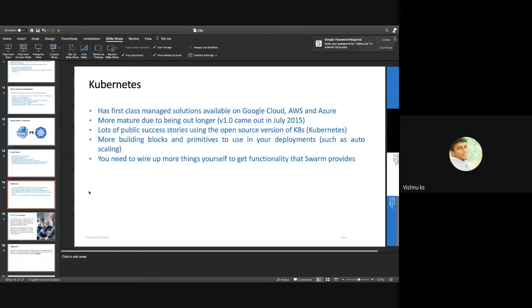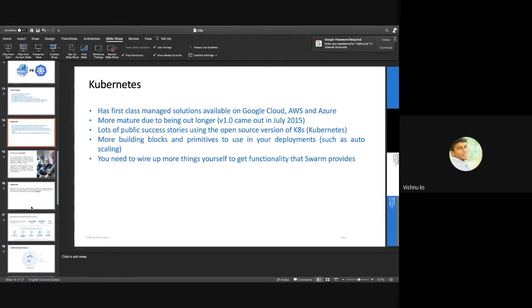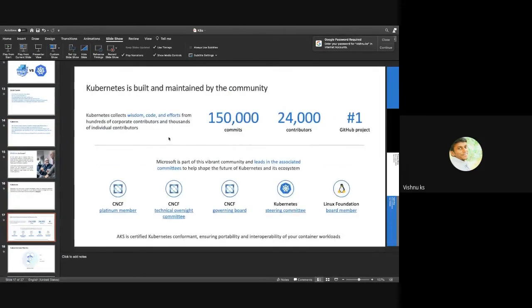I will show some statistics on Kubernetes. If you look at the Kubernetes project on GitHub, it has around 150,000 commits and 24,000 contributors. It is a number one GitHub project.